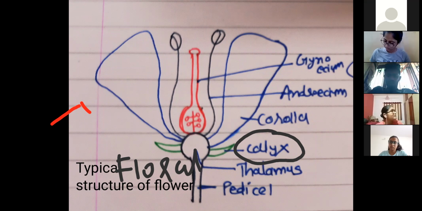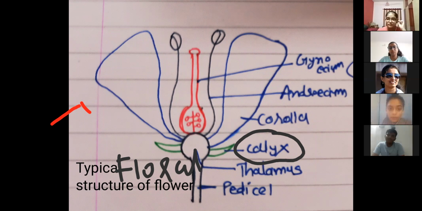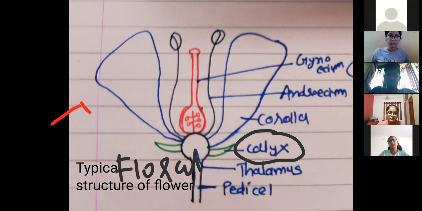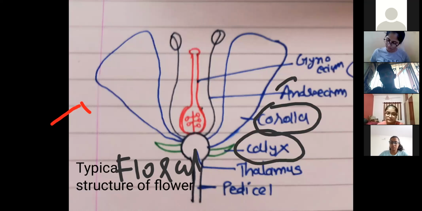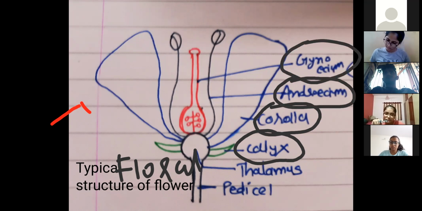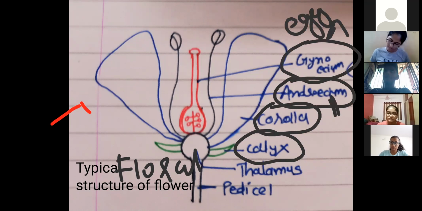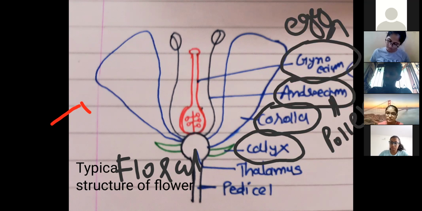Remember, okay, Gia, first outermost whorl, that's the which one? Calyx. Then inner to the calyx, corolla. Inner to the corolla, androecium. Inner to the androecium, gynoecium. 4 whorls are there. Gynoecium, which helps in production of egg, so ये female reproductive part हुआ. Androecium forms the pollen, because ये plant है, so we use the term pollen, male reproductive part.